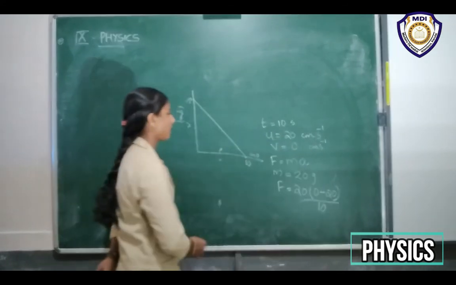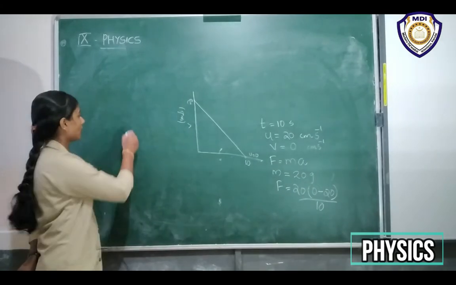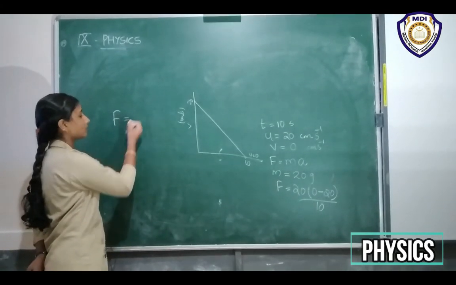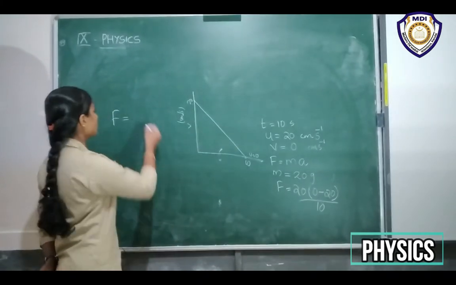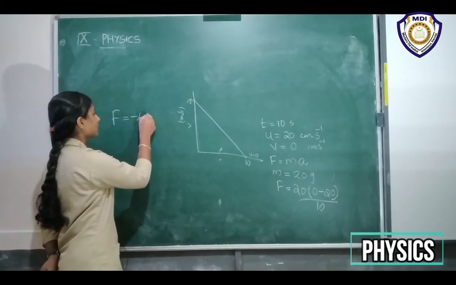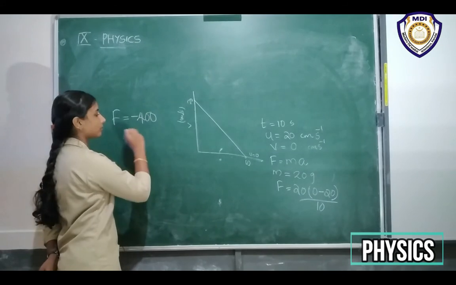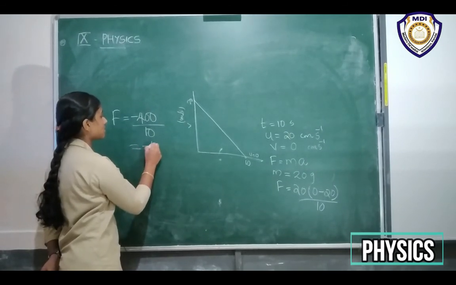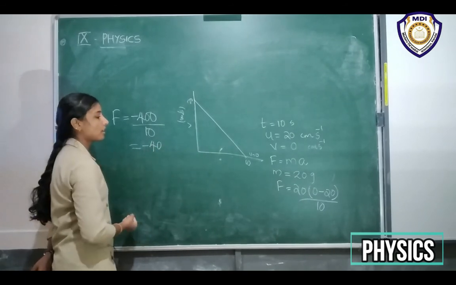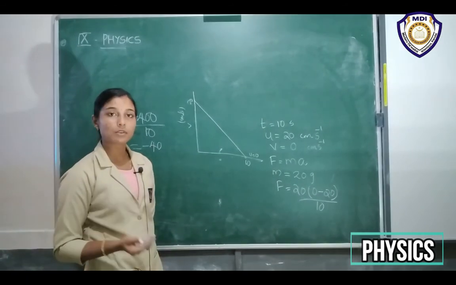So from here we will get force is equal to what? 20 into minus 20, so minus 400 divided by 10. So it will give minus 40. Minus 40, what will be the unit?